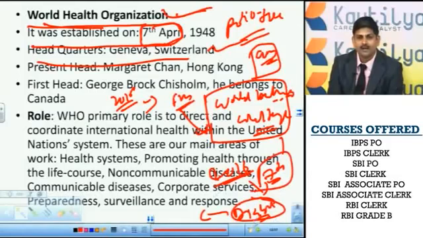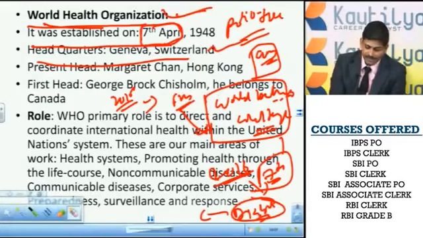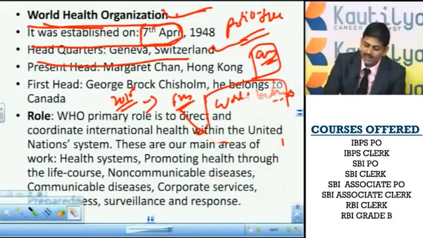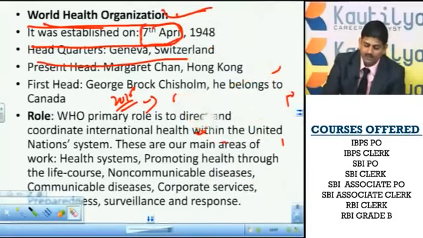That is why, in order to educate people, this was chosen. Moreover, the diabetic problem is highly prevalent in India. So in order to help India also, the World Health Organization is conducting this.